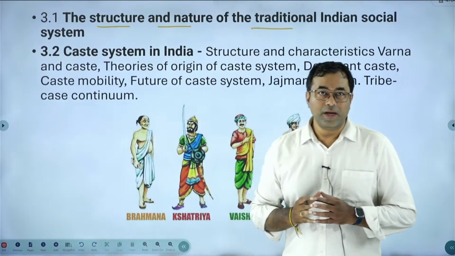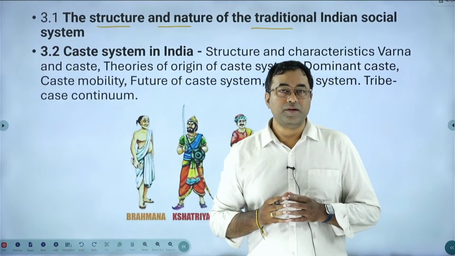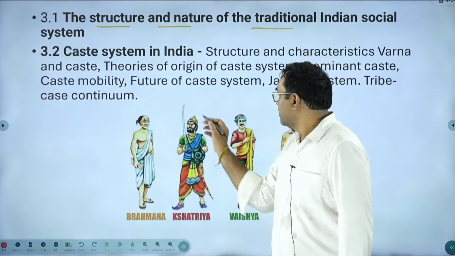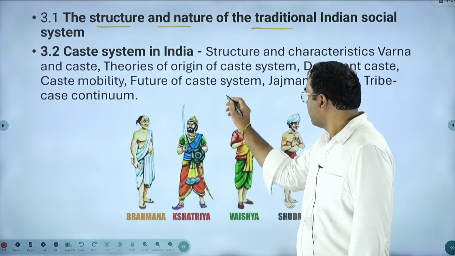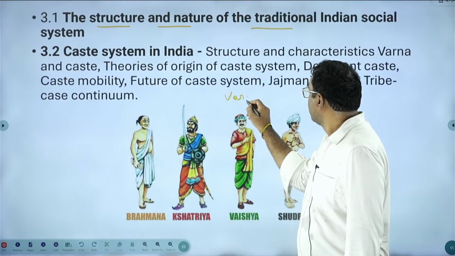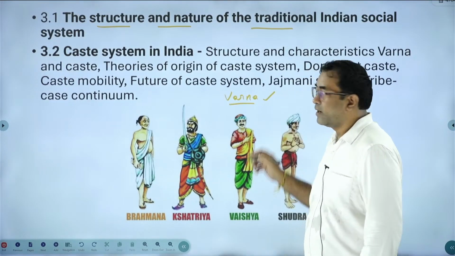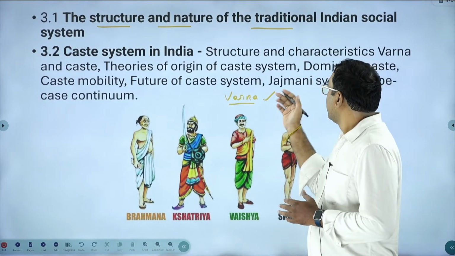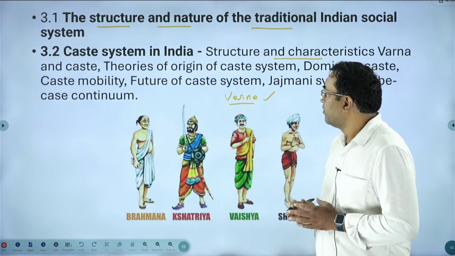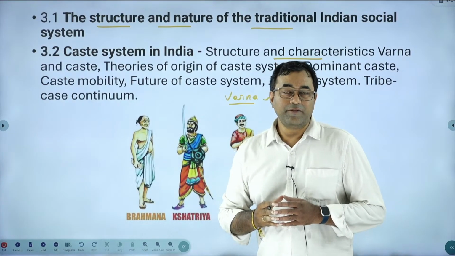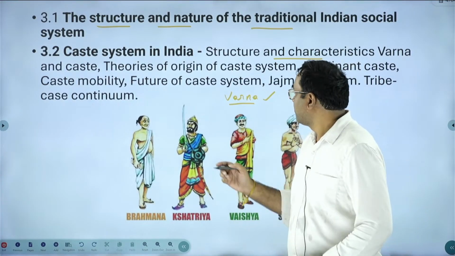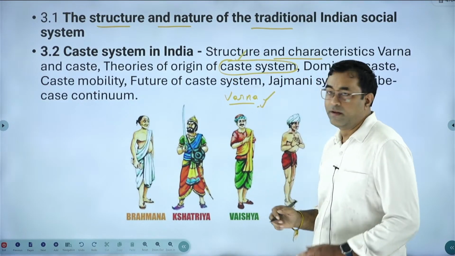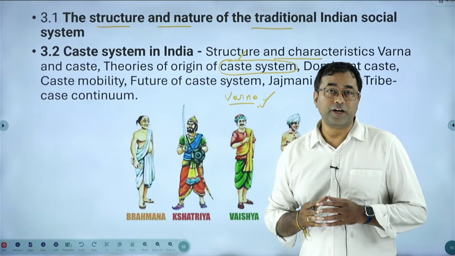Indian traditional social system means we will go back to the Vedic period, in which we found the Chaturvarna system, the fourfold Varna system, which was the traditional part of Indian society. We will try to understand the structure and characteristics of the Varna system and the difference between caste and Varna. After that, how the caste system originated in different forms, and the theories related to it.